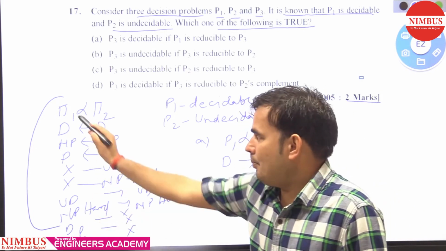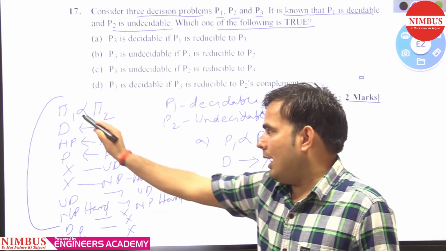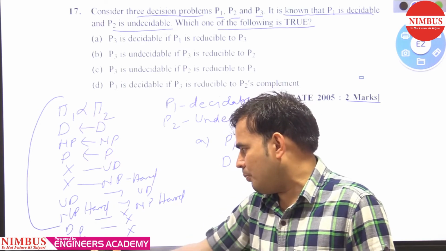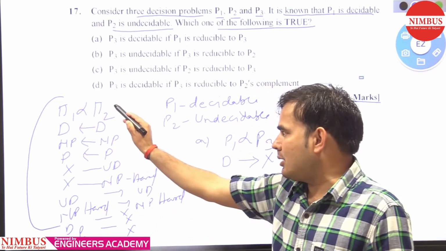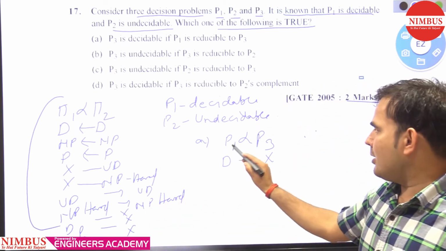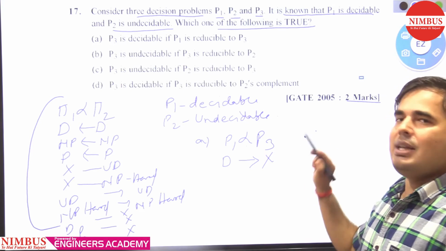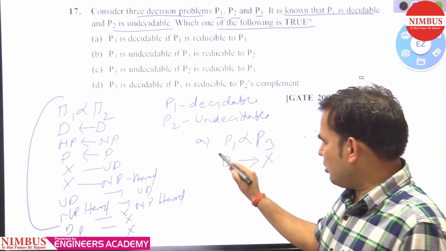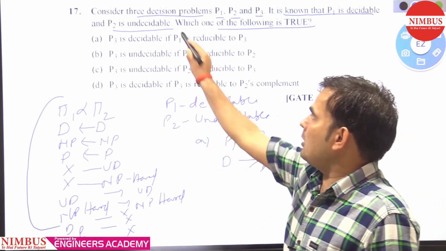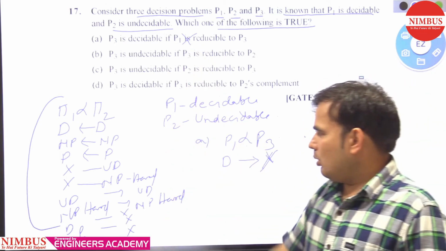If pi 1 is reducing into pi 2 and pi 1 is decidable, NP complete or polynomial, then we cannot say anything about pi 2. Similarly here, P1 is reducing into P3, and we have the information about P1, so we cannot say anything about P3. So this option is false. Remember all this concept.